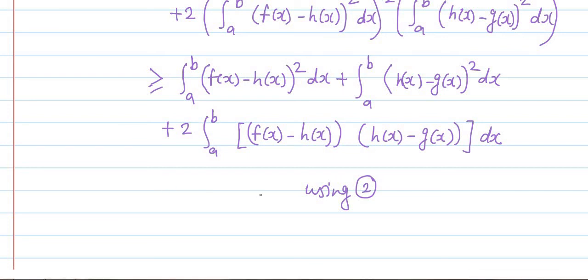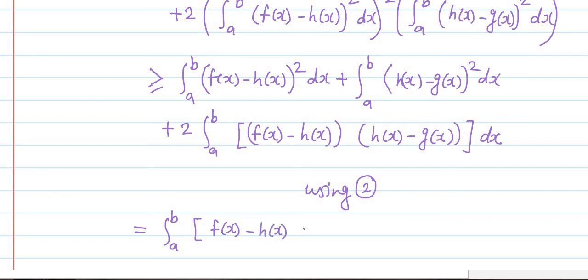Now if you observe the right hand side carefully, then it is a perfect square. So this right hand side can be written as the integration a to b [f(x) minus h(x) plus h(x) minus g(x)] whole square dx. It was the perfect square of this term.